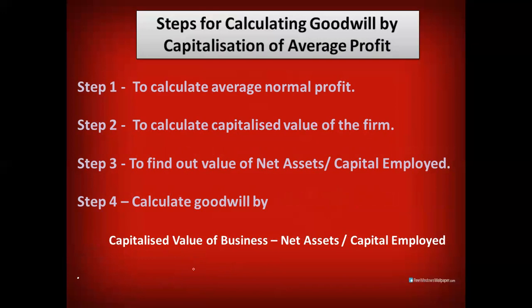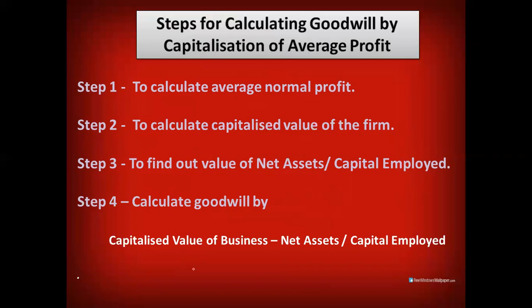We have already done 3 steps. We have calculated average profit. We found the capitalized value of the business by multiplying average profit with 100 upon normal rate of return. Then we calculated the capital employed. Now to find out goodwill, we have to deduct capital employed from capitalized value, which means step 2 minus step 3.